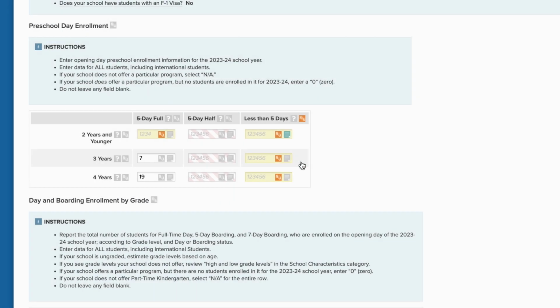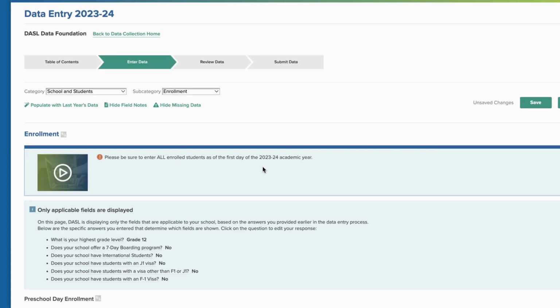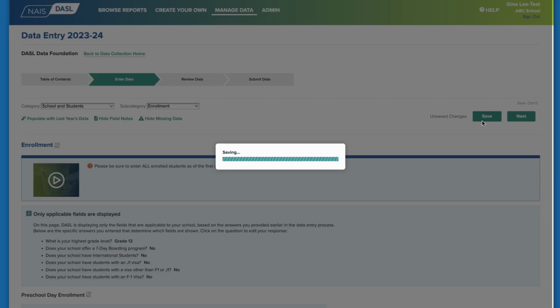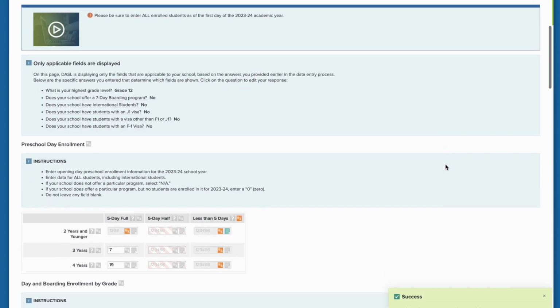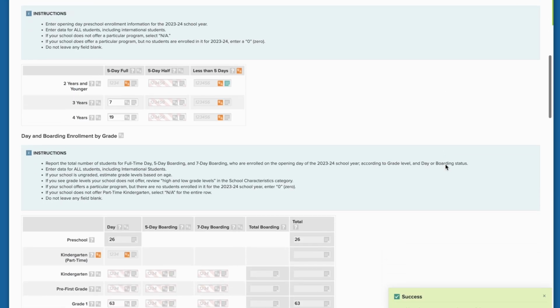This will mark the fields as complete and will show them as such in your progress bars. Click Save or Ctrl+S often to keep your work. DASL does not automatically save the data you enter. Clicking Save or Ctrl+S will make sure that your work does not get lost if you suddenly lose your internet